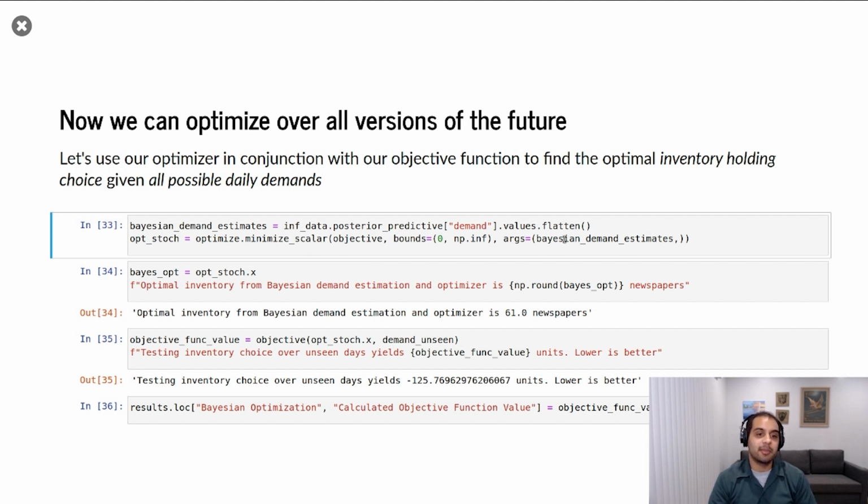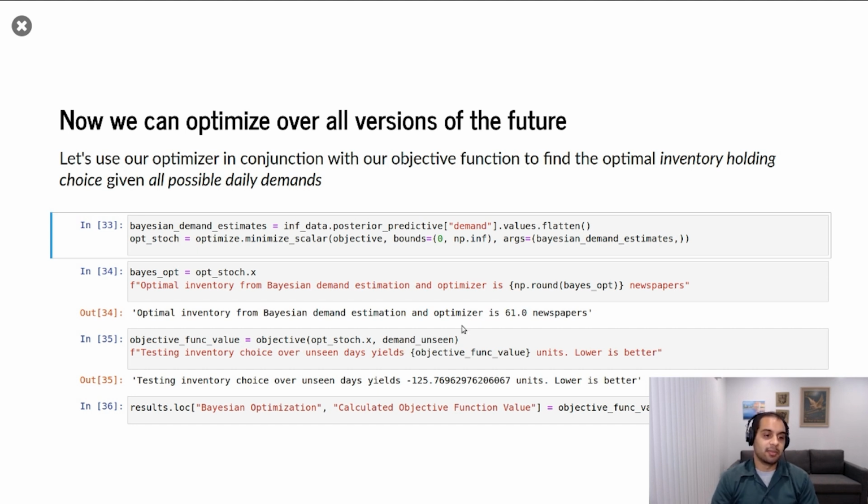So we take our Bayesian demand estimates, which is what we think is going to happen. We give this to our optimizer just as we have before. And our optimizer tells us to buy 61 newspapers. It's telling us that given what our model is giving us, that 61 really is the best value to purchase in the morning to maximize profit.